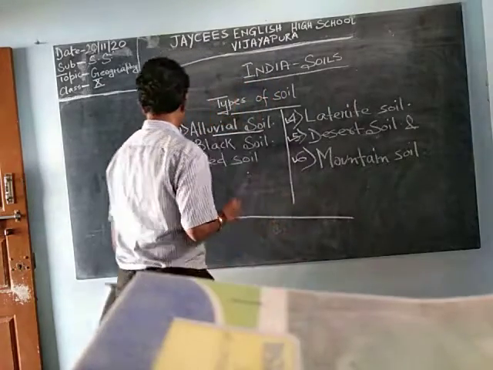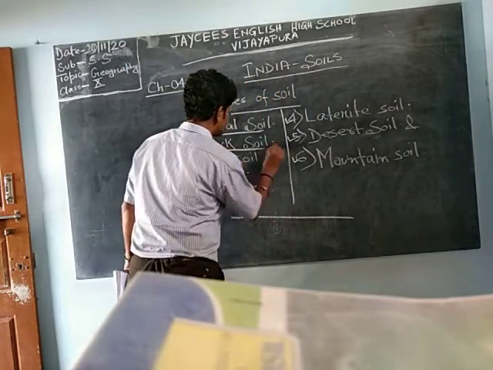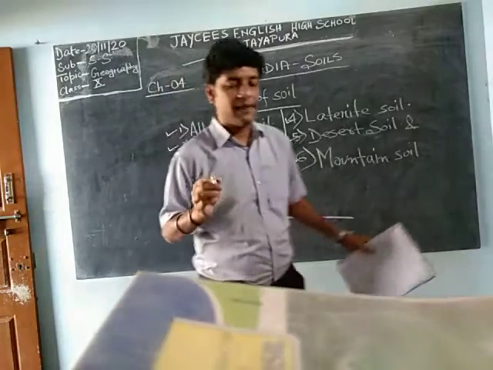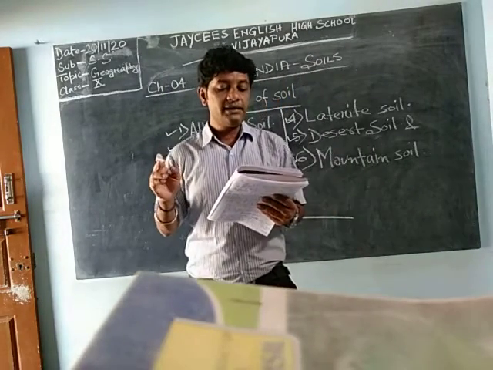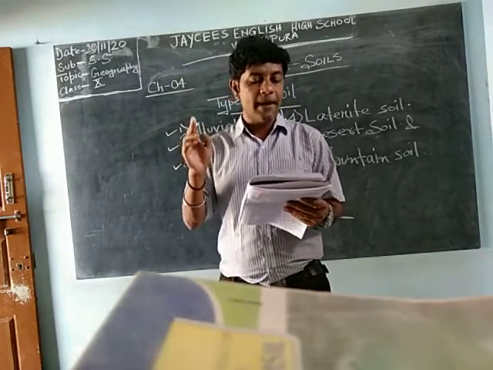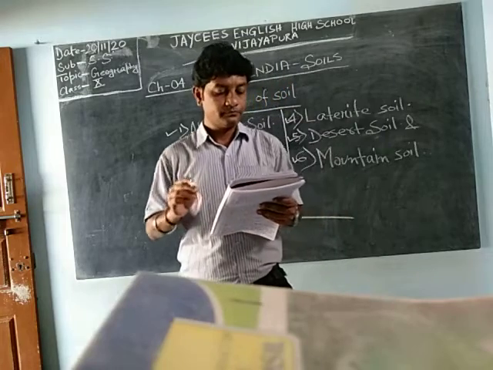Now going to the next one, that is the black soil. Black soil means it is black in color. Black soil is also known as Regur or black cotton soil.